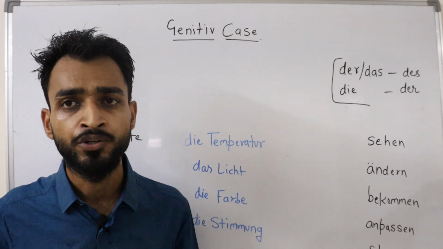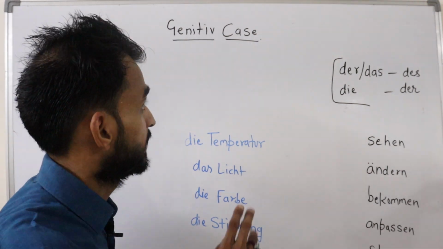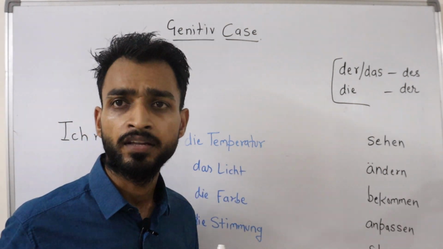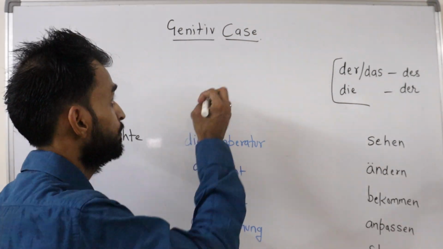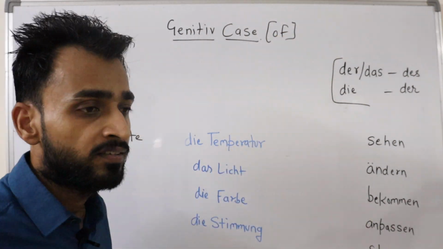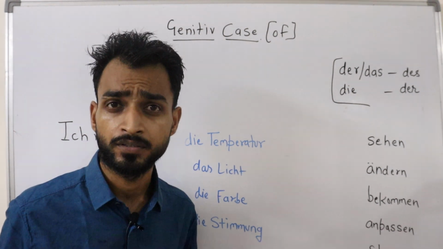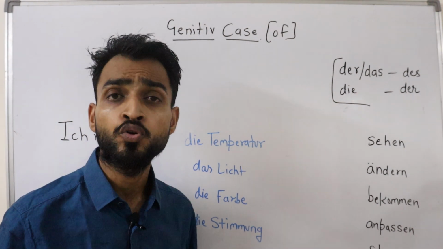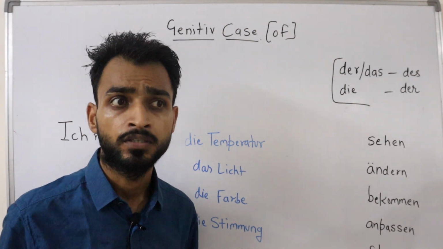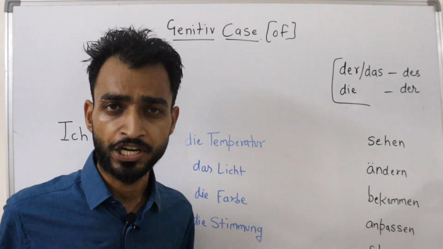So this is part 3 and today we will do the genitive case. Let me tell you one thing. Genitive means change of article. Actually it means of. Genitive means of. Like I'll say one sentence: the book of my father, the car of my brother, the temperature of the room, the mood of the people. So this of means genitive in German.